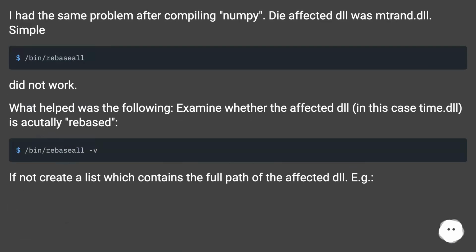I had the same problem after compiling NumPy. The affected DLL was mchan.dll. Simple rebase did not work. What helped was the following. Examine whether the affected DLL, in this case time.dll, is accurately rebased. If not, create a list which contains the full path of the affected DLL, e.g.